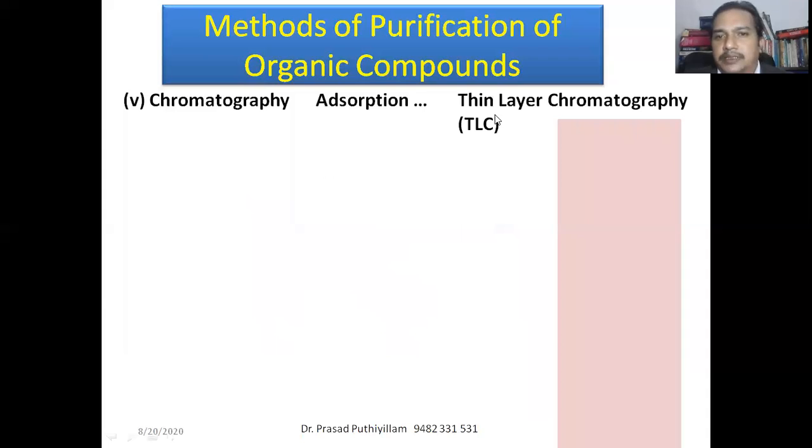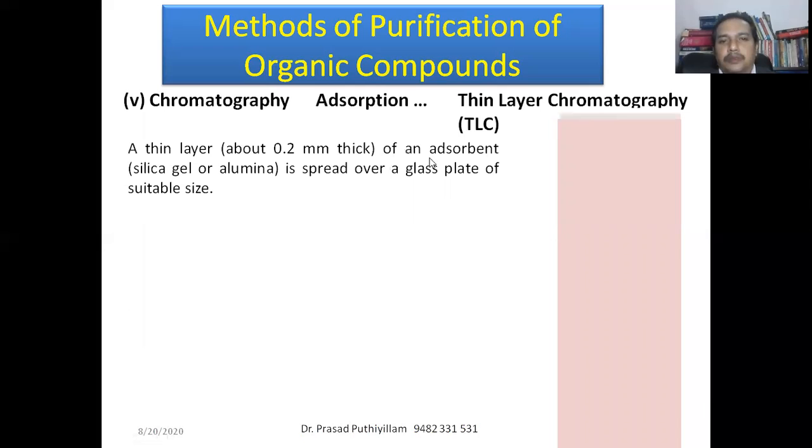The second type is thin layer chromatography, which we usually call TLC. TLC means thin layer chromatography, in which a glass plate is taken. That glass plate is coated to about 0.2 millimeter thickness with the adsorbent.